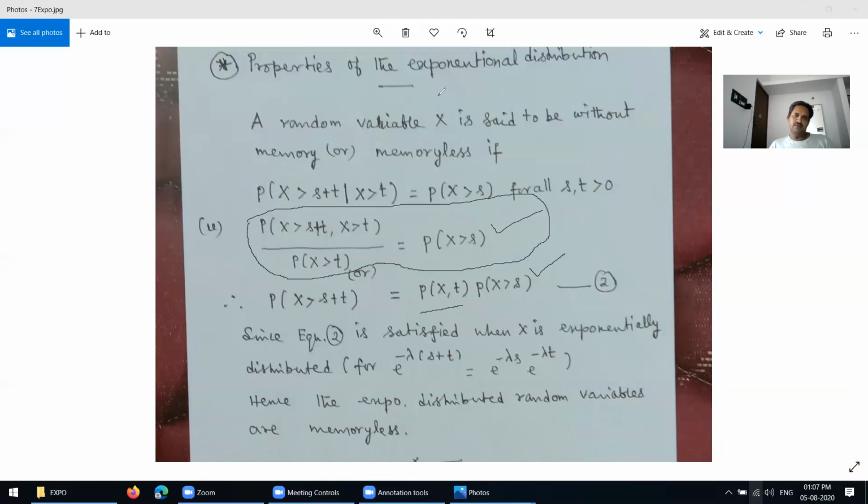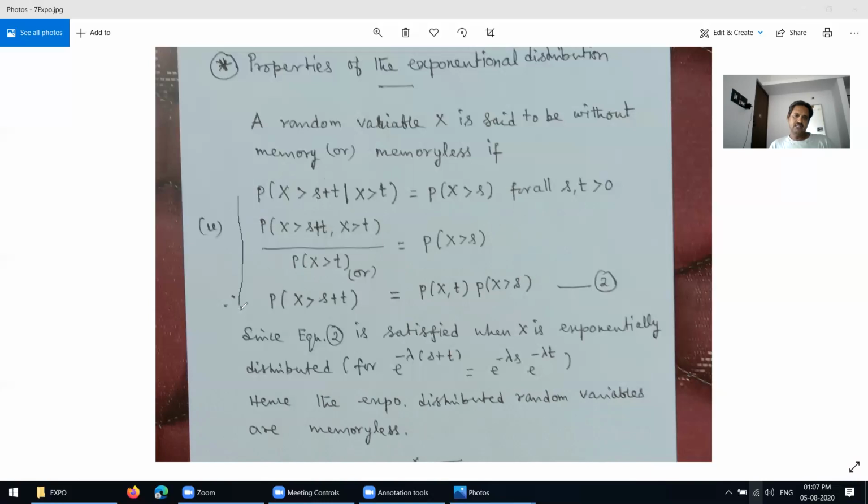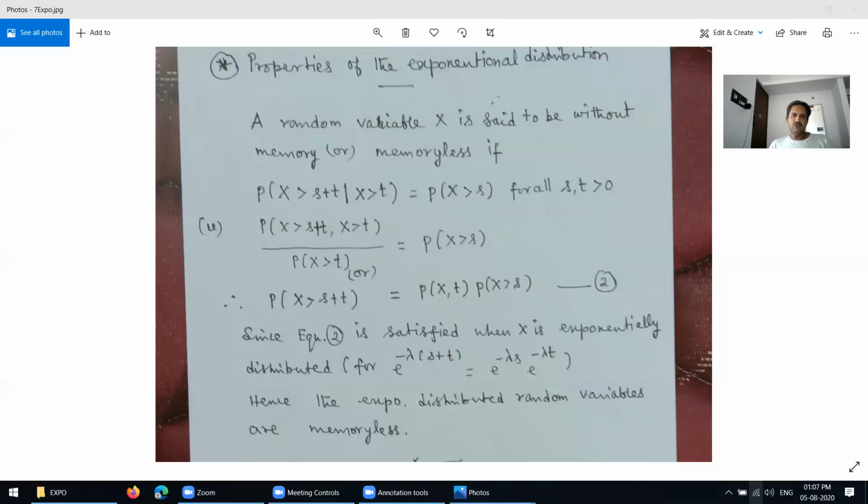This is the important formula. We have to use it in many places. You have to memorize these two formulas, they are very important. The first one is this one or this, both having the same meaning. Is it okay?